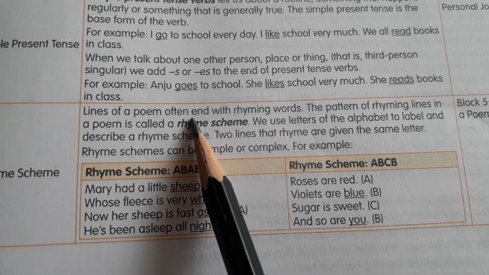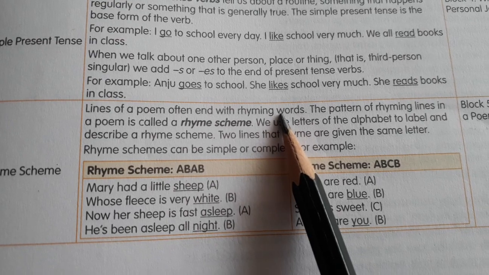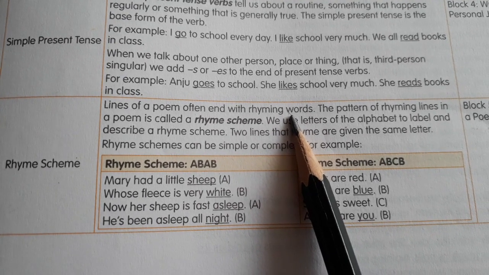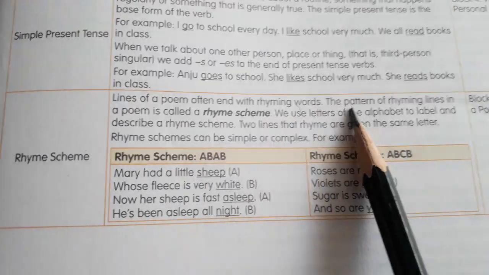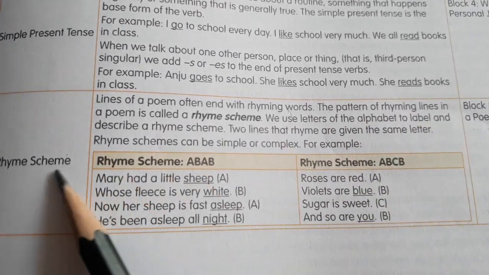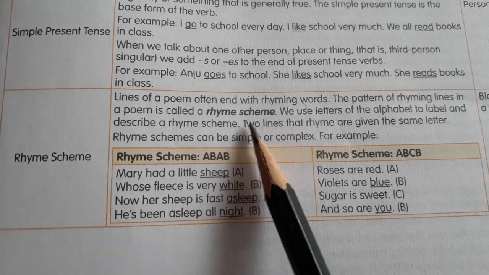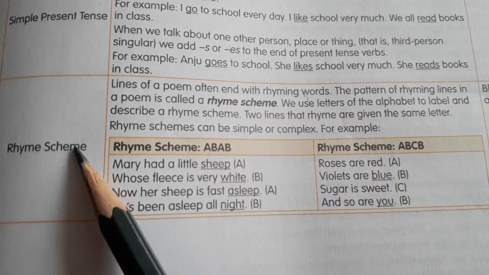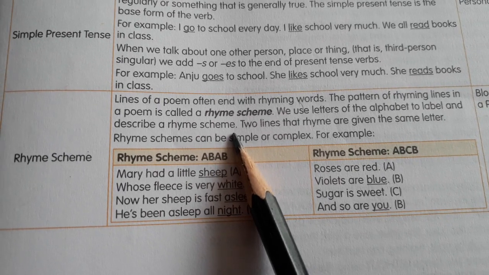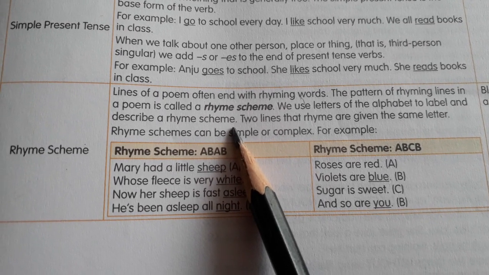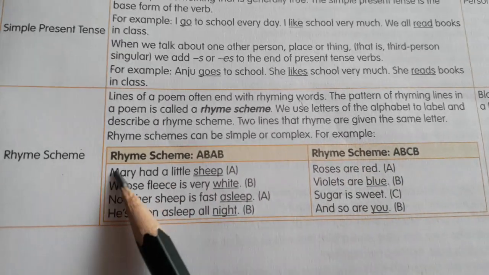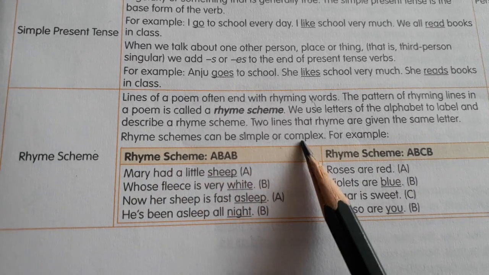Lines of a poem often end with rhyming words. Yes, children, in our poem, all the lines ended with rhyming words. The pattern of rhyming lines in a poem is called a rhyme scheme. We use letters of the alphabet to label and describe a rhyme scheme. We wrote rhyme scheme. Remember A, B, B, C, C. Two lines that rhyme are given the same letter. Rhyme scheme can be simple or complex.